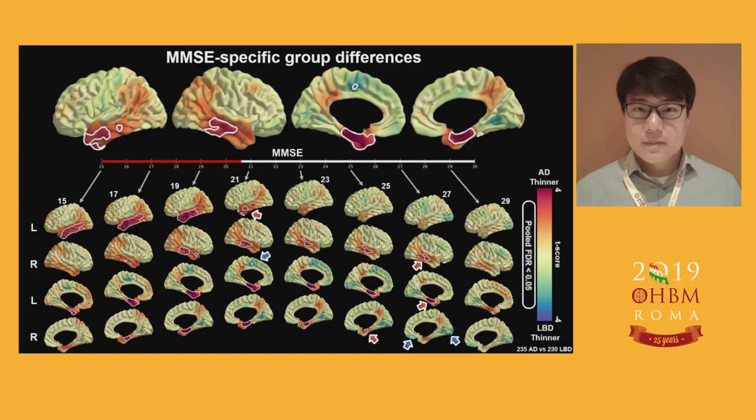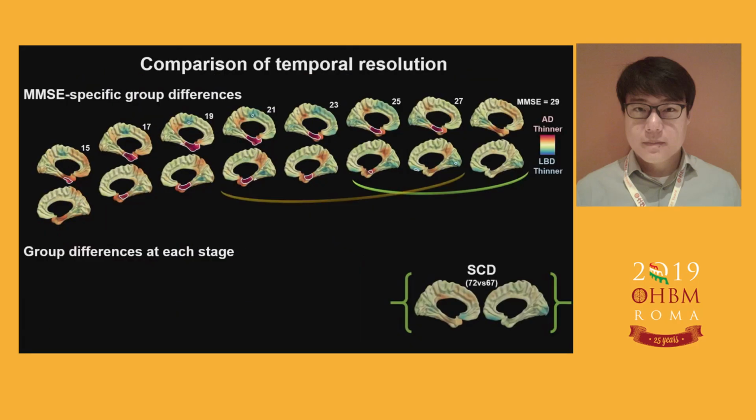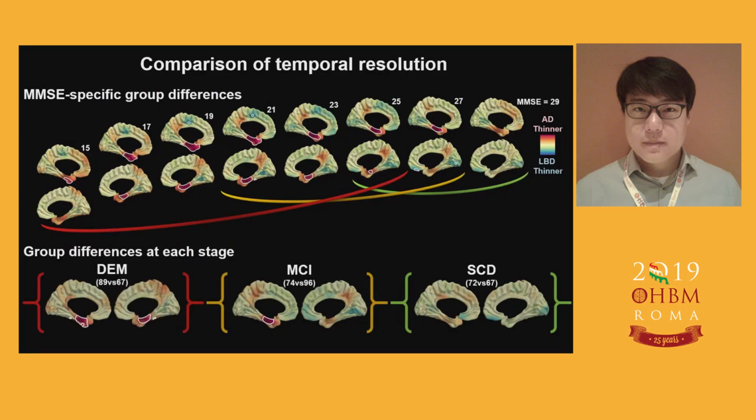Overall, medial temporal and temporal parietal atrophy characterize AD, and frontal occipital atrophy could be a useful feature for characterizing LBD. As you can see, this analysis shows much more detail than the stage-based comparisons.